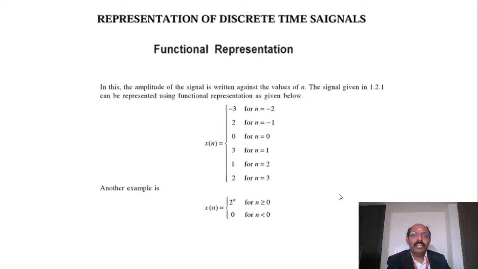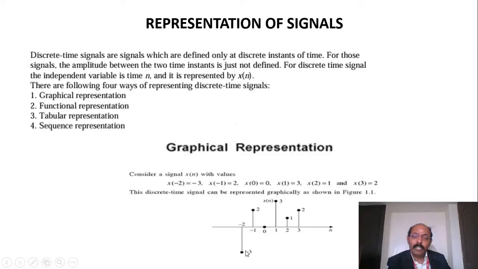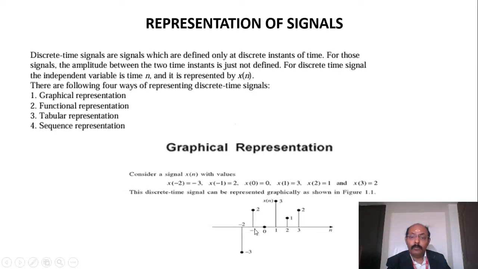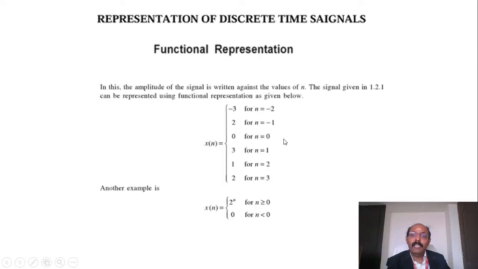Then what is functional representation? That means we can simply put the strength of the signal in terms of a function. For the same example, for n equal to minus 2, the value is minus 3. Similarly, for n equal to minus 1, the value is 2. Like that, I can mention all the signal values in terms of a functional element.